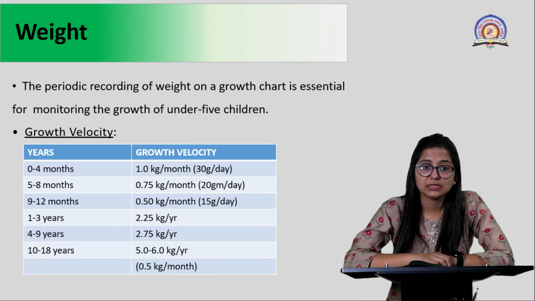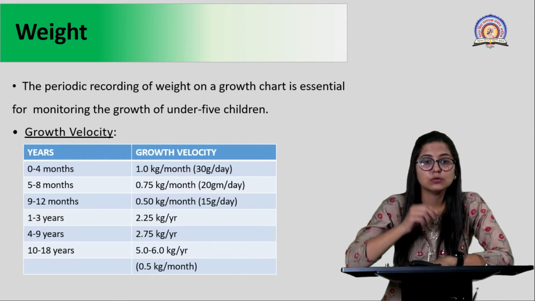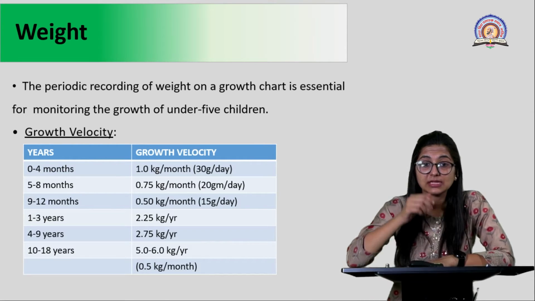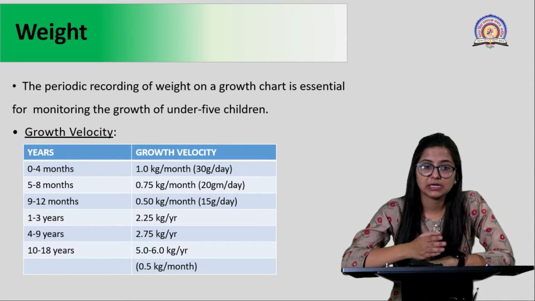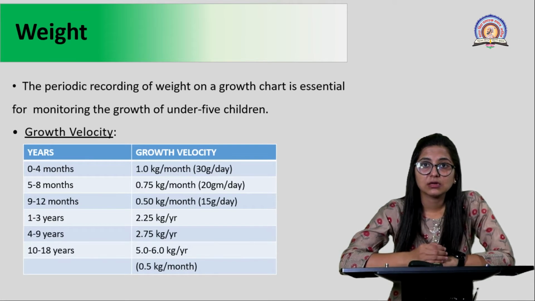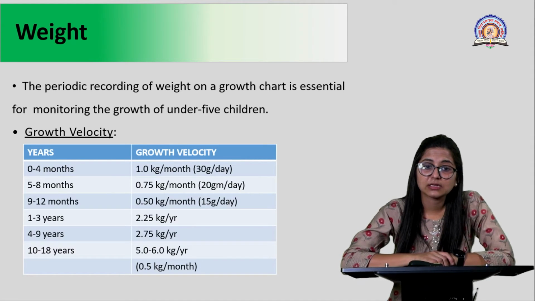Then from 4 to 9 years, again the growth velocity is going to be of a similar range, that is 2 to 2.5 kgs per year. Then again in the teenage years, the growth velocity changes to a very great extent. It goes from 5 kgs to 6 kgs per year, depending on whether you are a girl or a boy. Young girls' weights increase in the earlier period, that is from 10 to 15, and boys tend to increase their weight from 14 to 18 years, right? And the great growth velocity in this case is going to be 0.5 kgs per month.